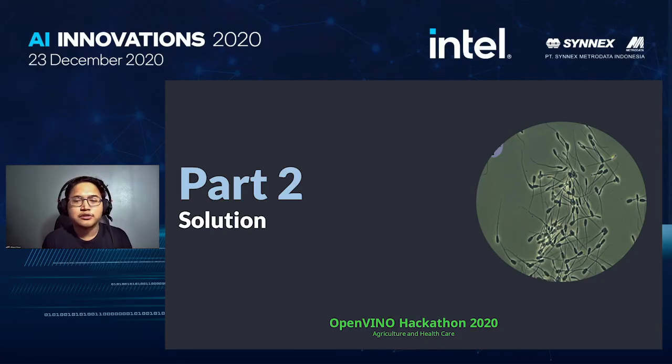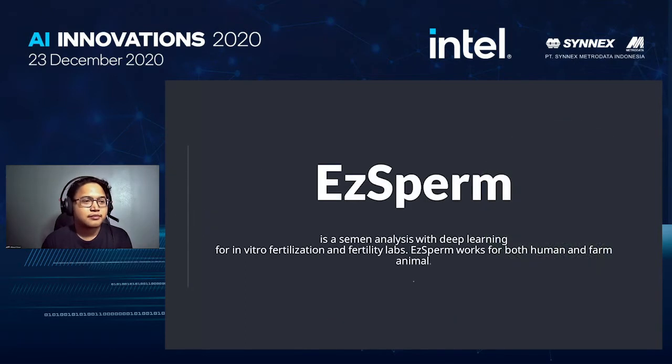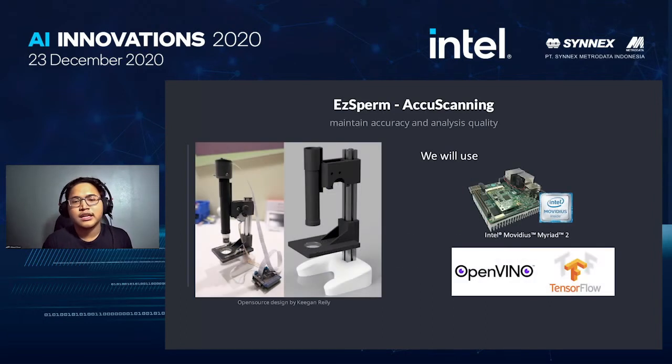That's why we want to build a solution, which is EasySperm. What is EasySperm? EasySperm is a semen analysis with deep learning for in vitro fertilization and fertility labs. EasySperm works for both humans and farm animals. EasySperm will be deployed into two product packages for the customer. First is EasySperm Aku Scanning.